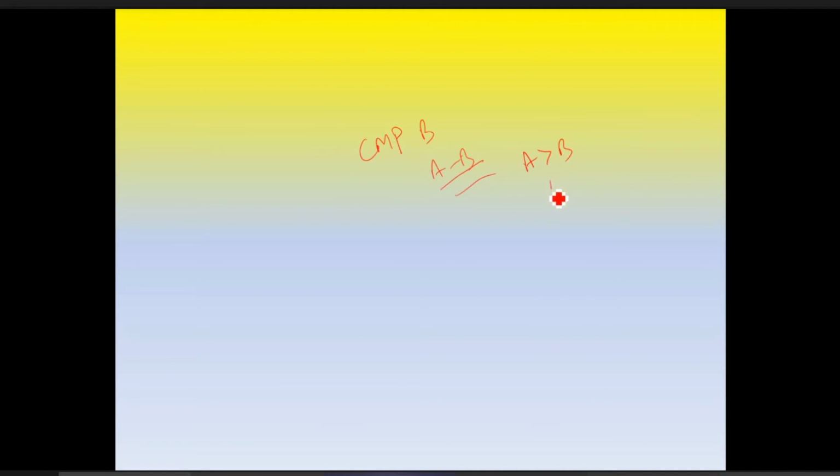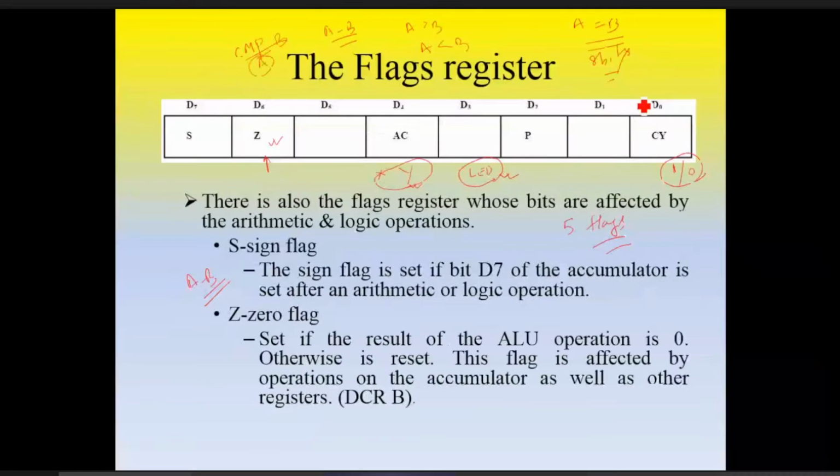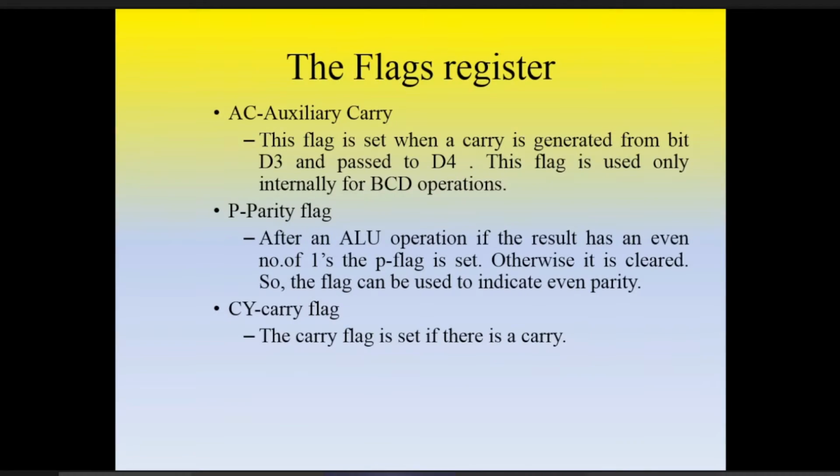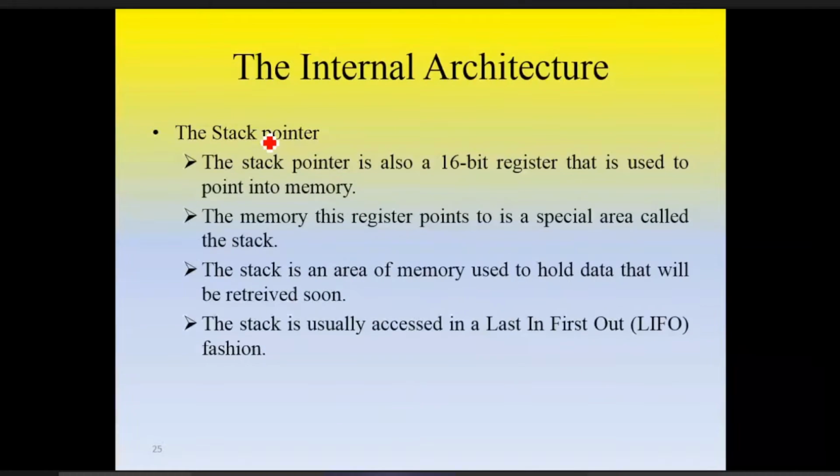A greater than B, A less than B, A equals to B. So in this, if we talk in terms of flags, first we'll see the flags, working of flags, then I will explain. This is carry flag, this is parity flag, this is auxiliary carry, this is zero flag, this is sign flag. So zero flag, अभी वो example ही complete कर रहे हैं.